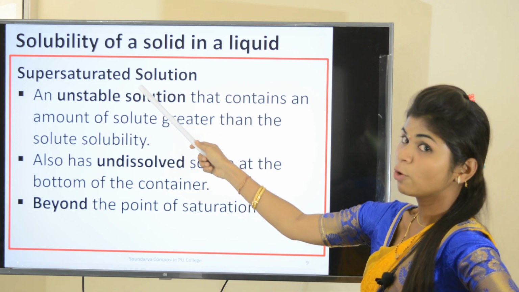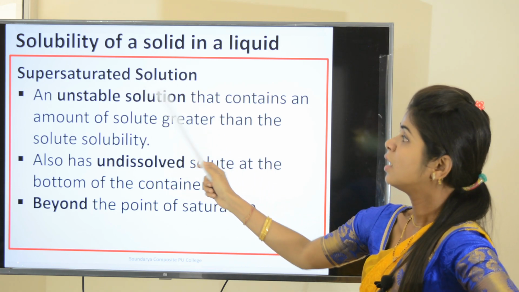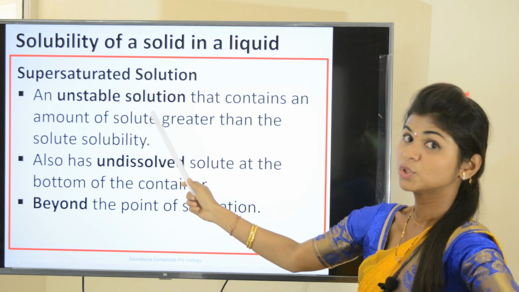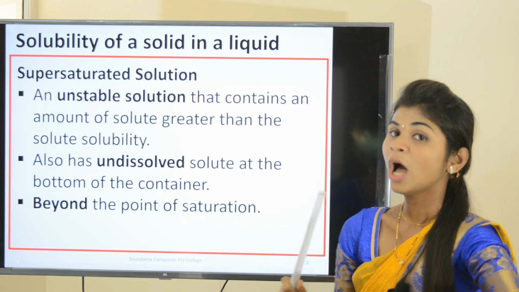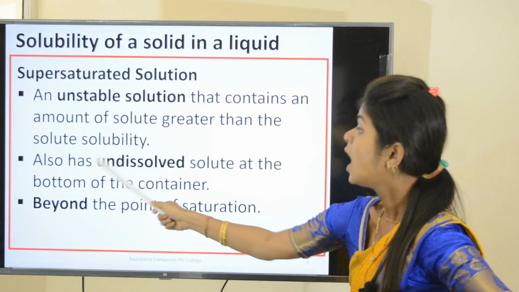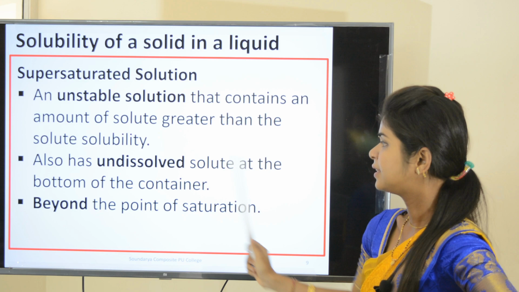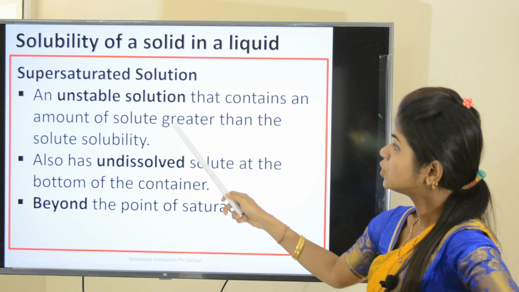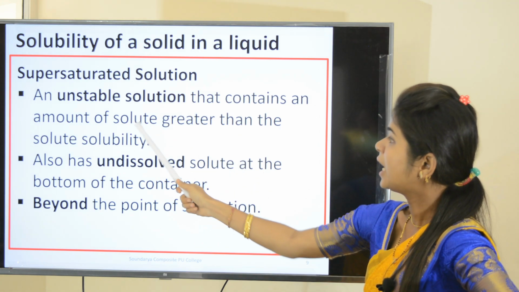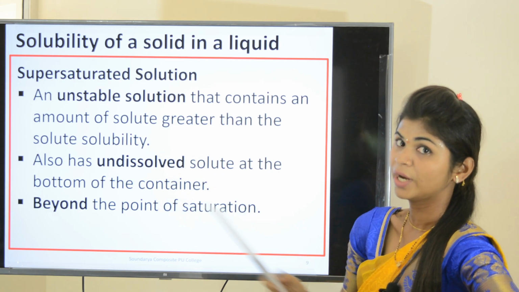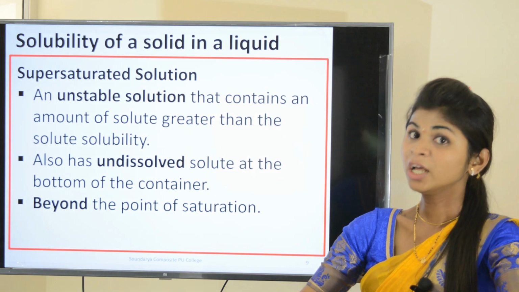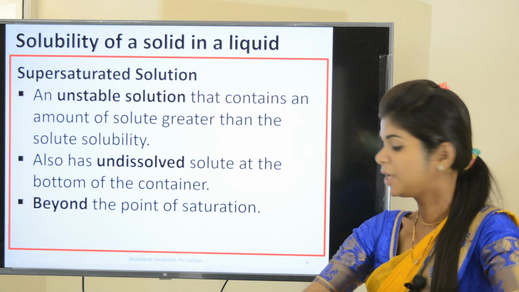So this supersaturated solution contains an amount of solute greater than the solute solubility. Also, it has undissolved solute at the bottom of the container, because of the greater amount of solute. We will see this in terms of a picture.